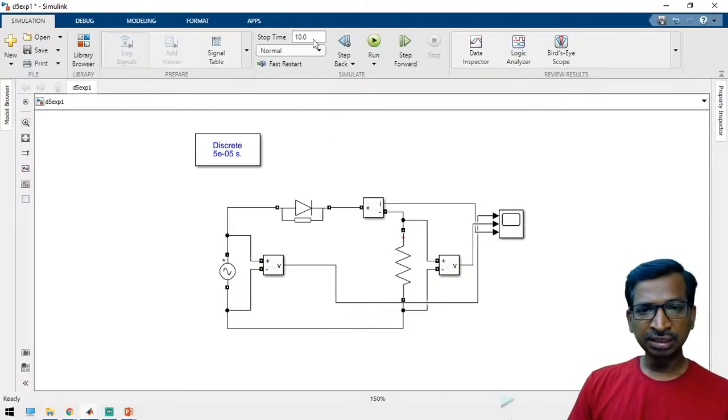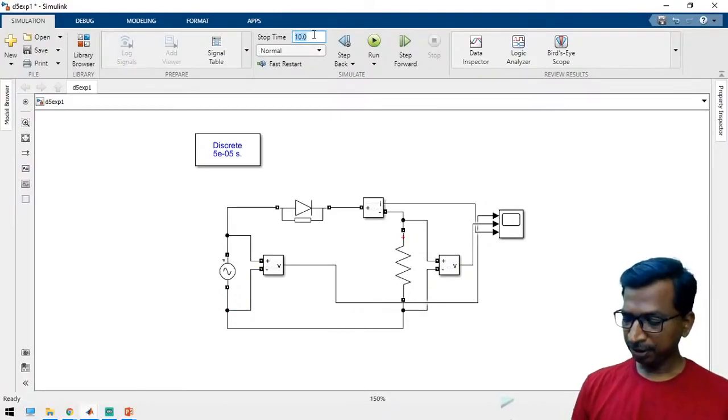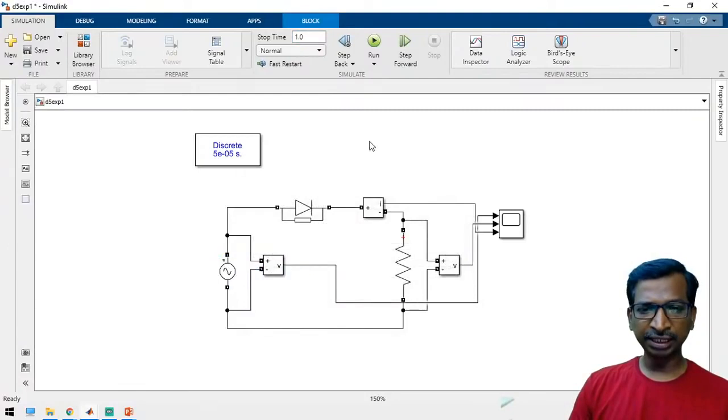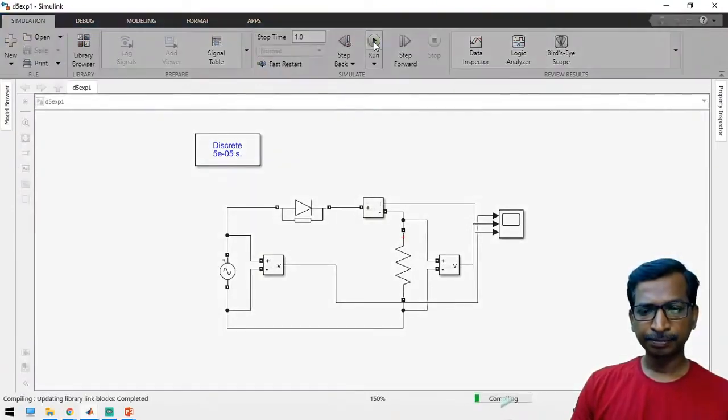Adjust the simulation time, just run it for 1 second. The input we have applied is 50 hertz only, right? So 1 second is enough. Just run the simulation.